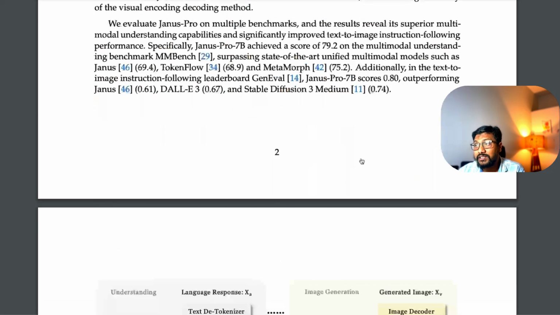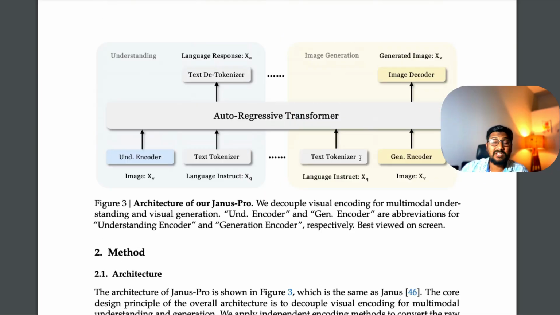So now if you were to understand what they have done, this is how the architecture simply looks. I'm not going to spend a lot of time going through this architecture. I'm going to show you the demo. But simply, it has got image understanding, the capability to generate images, and language understanding. There is an encoder here, and then there is a text tokenizer. The encoder here can take images and split them in such a way that the language model can understand it.